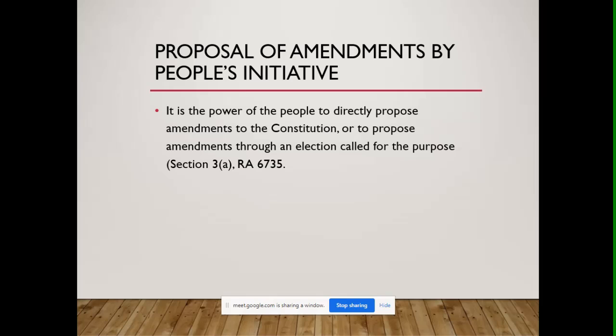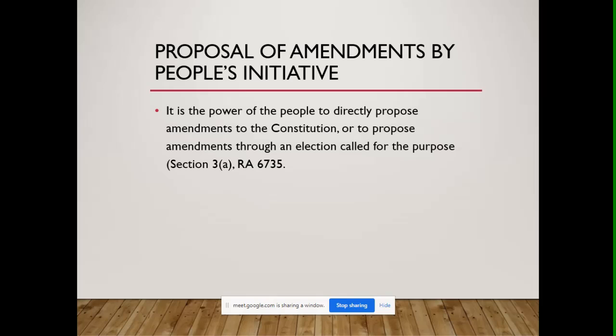which talks of amendments and the revisions of the Constitution. Okay, because under Section 2 of the Constitution, the second paragraph states that the Congress shall provide for the implementation of the exercise of this right.